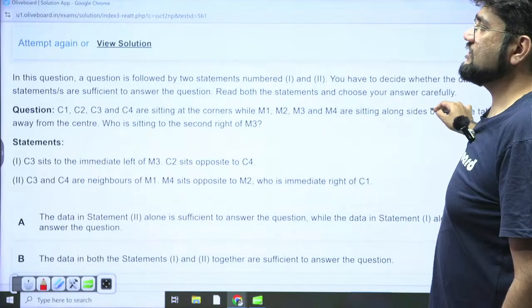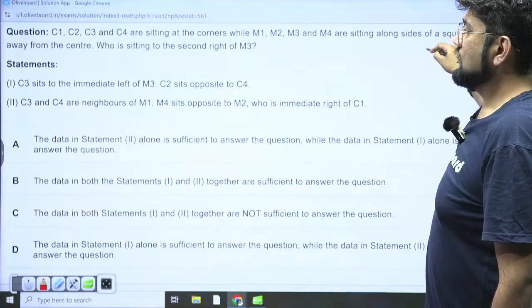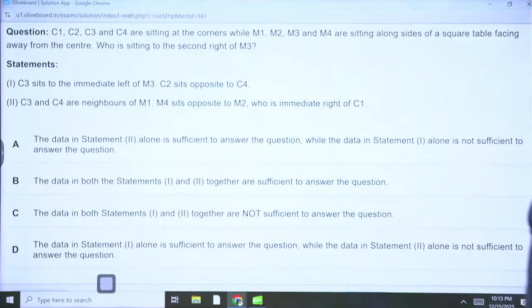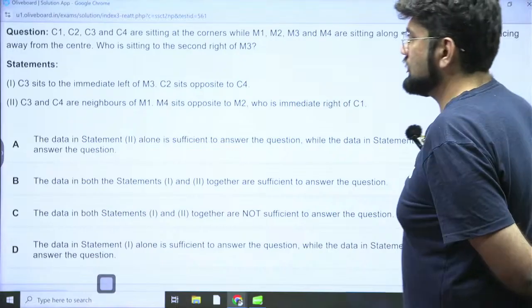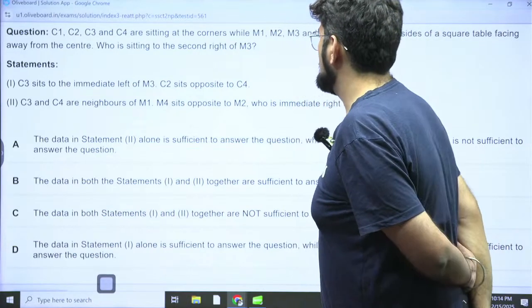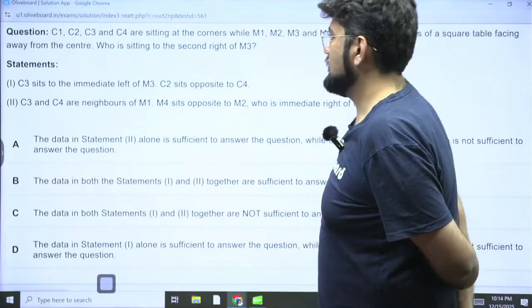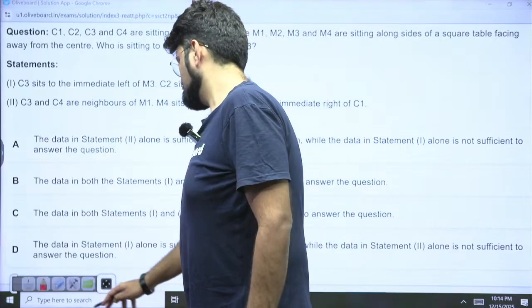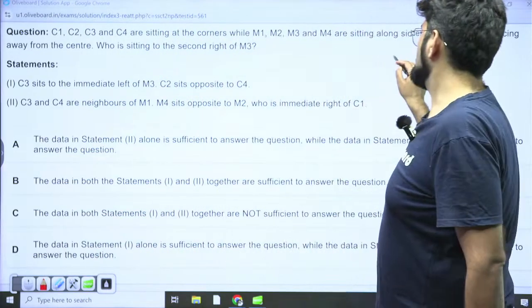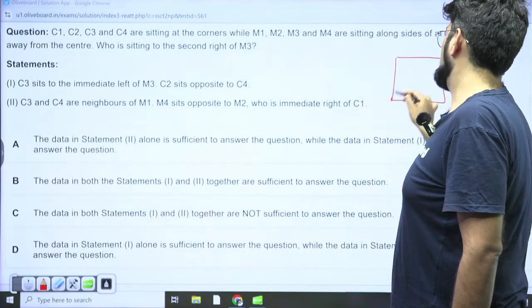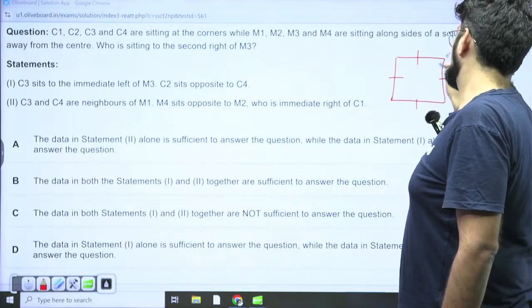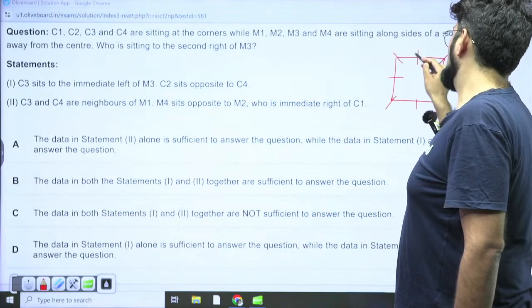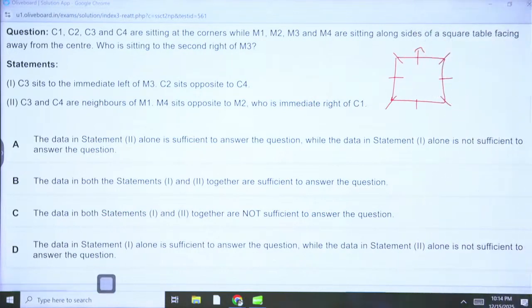Now comes the challenging question. Okay. Again, data sufficiency, and this is a seating based question. Right? So observe the question. There are 4 people sitting in the corners while 4 people sit along the sides of a square table, facing away from the center. This is the basic structural arrangement. Now, who is sitting second to the right of M3?